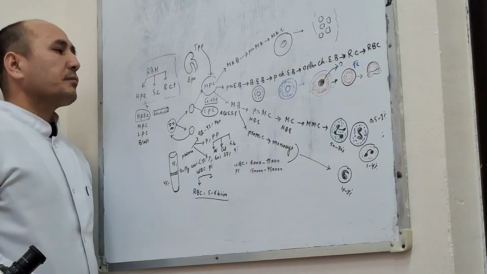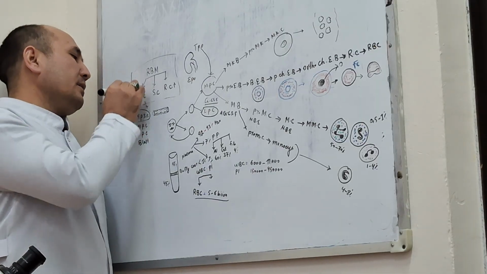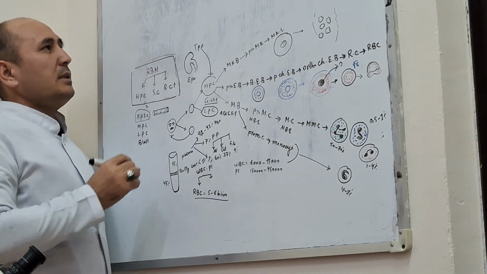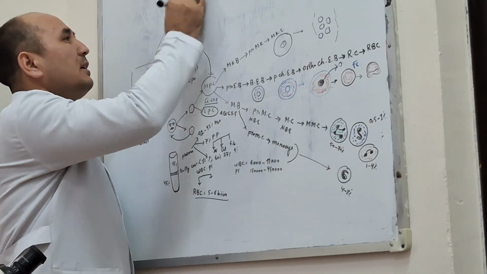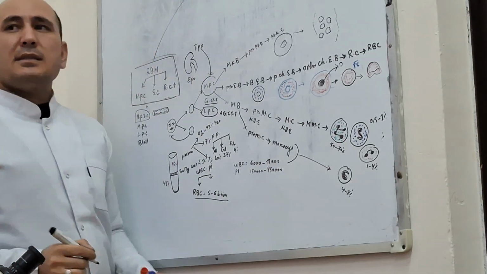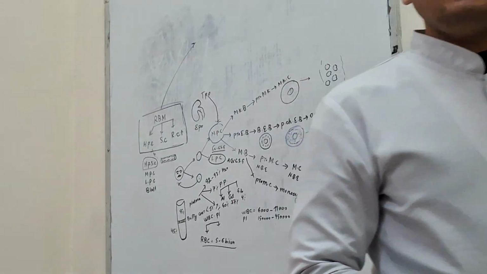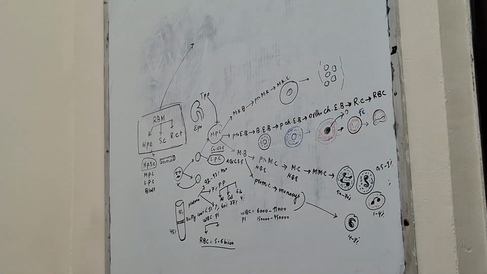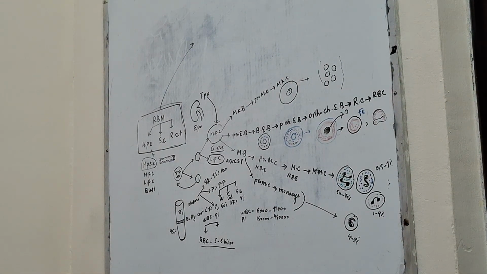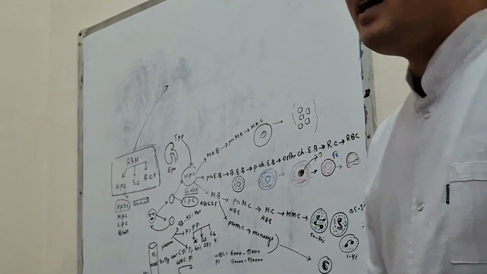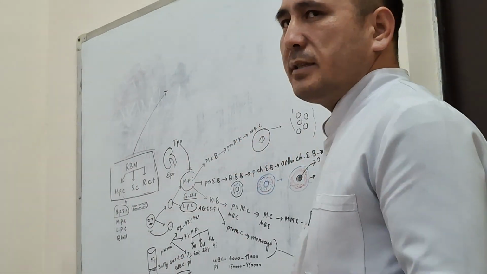Okay, now about red bone marrow, you understand it is the central hematopoietic organ. The second central hematopoietic organ is thymus. Actually, thymus is a central lymphopoietic organ, which is responsible for maturation, education, and training of the T lymphocytes.